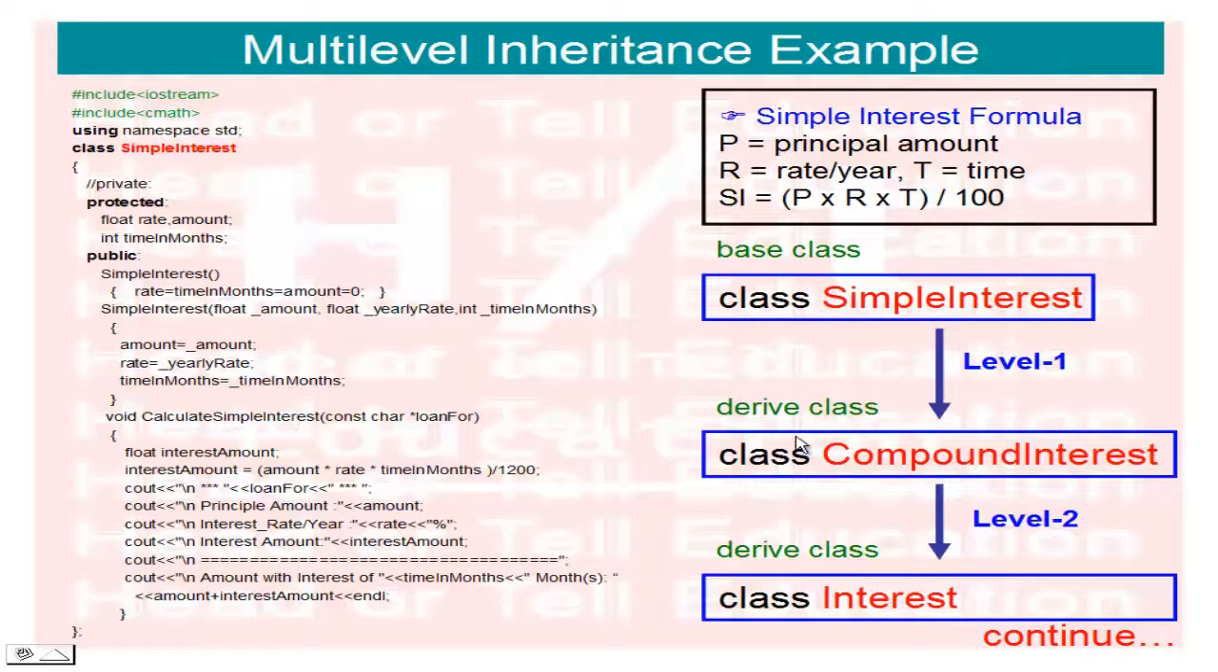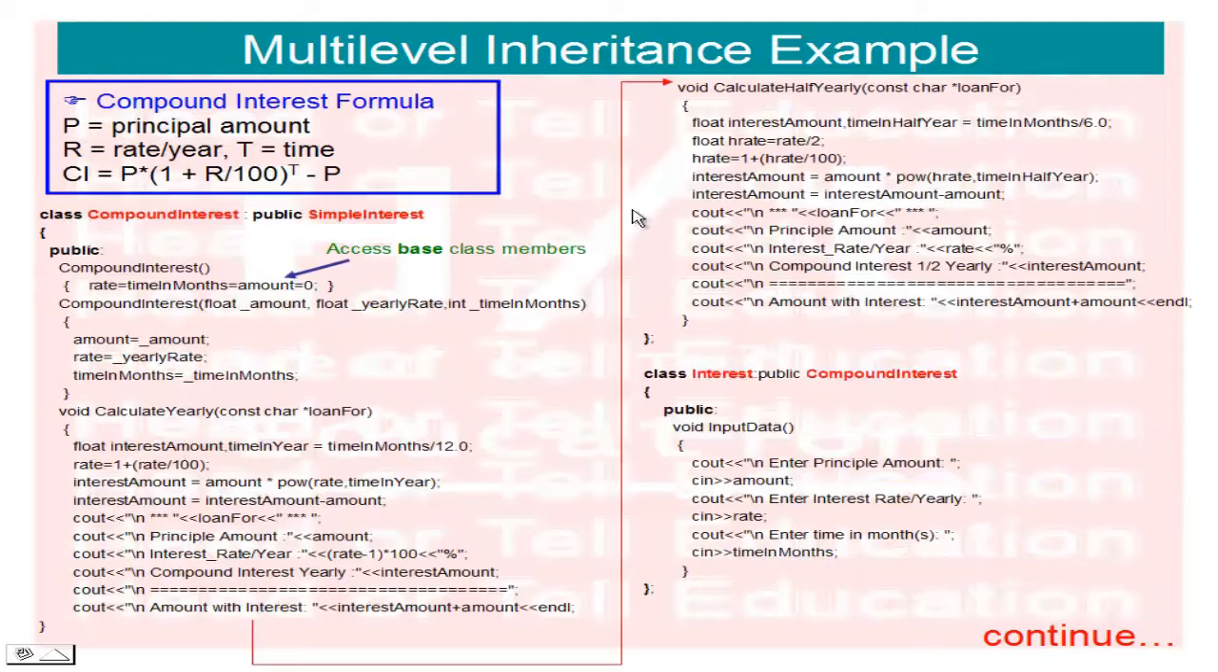Now because this class does not fulfill my requirement, I have created the compound interest class. For compound interest, the formula is: P equals principal amount, R equals rate per year, T equals time, and compound interest CI equals P multiplied by (1 plus R by 100) to the power T, minus P. You have seen here that I have derived from the class simple interest. So simple interest is the base class and compound interest is the derived class.